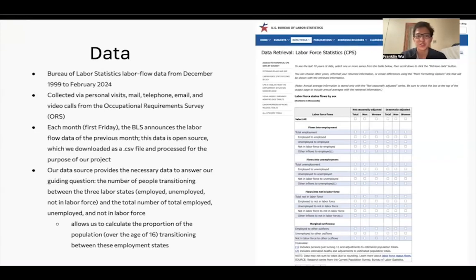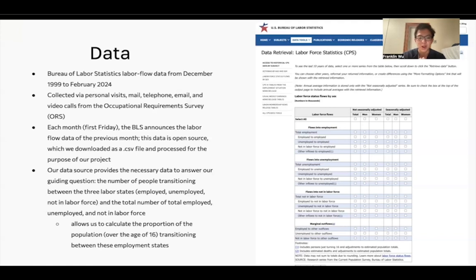So for our data, we used the labor flow statistics provided by the BLS from December of 1999 to February of 2024. The data was collected via personal visits, mail, telephone, email, and video calls from the ORS. Every month, the BLS announces the labor flow data of the previous month. The data is open source, which we downloaded as a CSV file to be processed for our project. The data source provides the necessary data to answer our question, which is the number of people transitioning between the three labor states, employed, unemployed, and not in the labor force, as well as the total number of employed, unemployed, and not in the labor force.